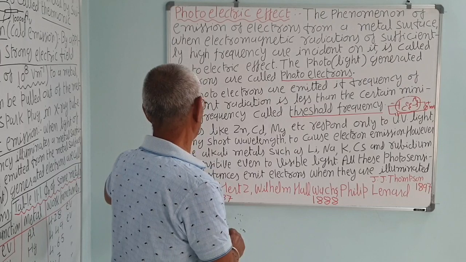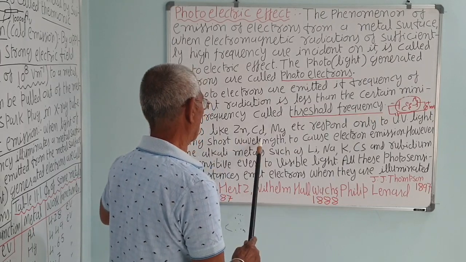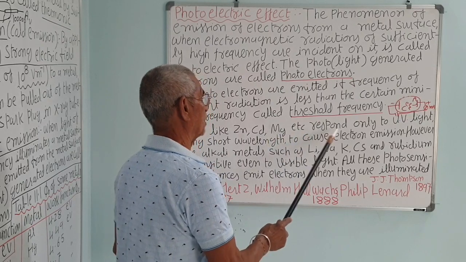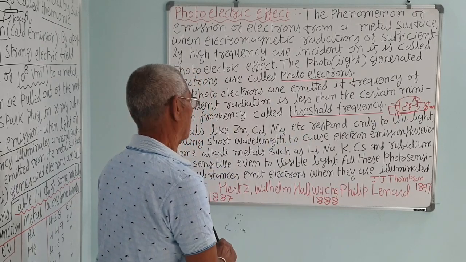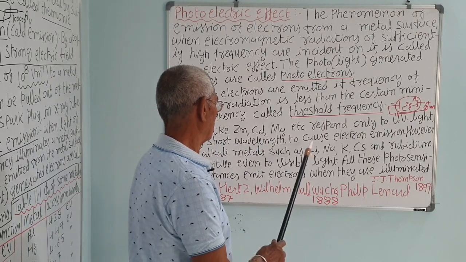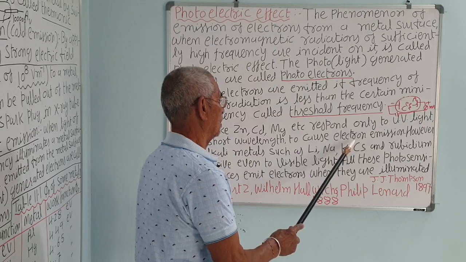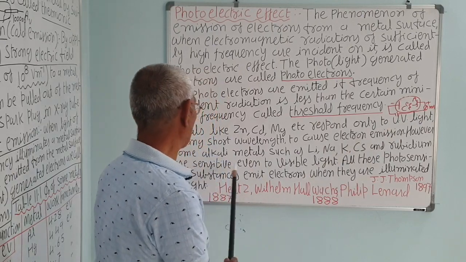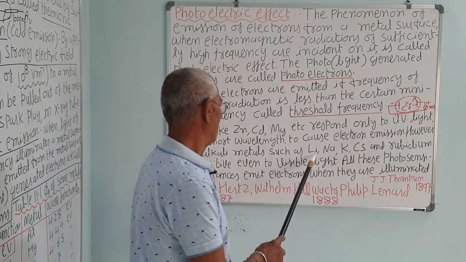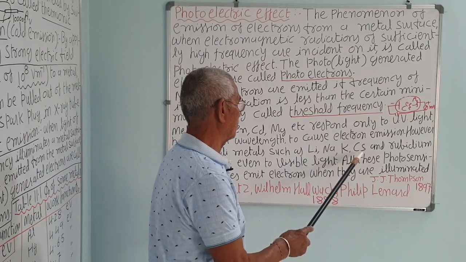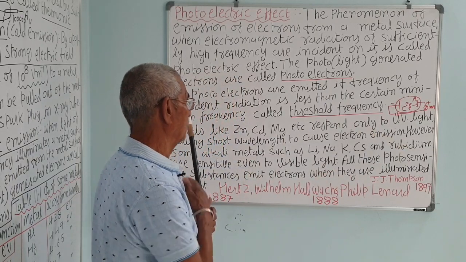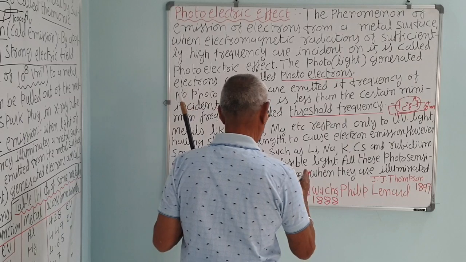So, they did it with different metals, zinc, cadmium, Mg, etc., and they concluded that these respond only to ultraviolet light, very short wavelength. Ultraviolet has the shortest wavelength in the sun rays to cause electron emission. However, some alkali metals respond to visible light also, red, blue, green, etc. Lithium, sodium, potassium, cesium and rubidium are sensitive even to visible light.